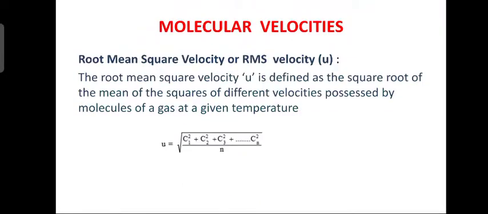Next slide. Root mean square velocity. The third one is root mean square velocity, represented by the symbol u. Root mean square velocity is defined as the square root of the mean of the squares of the different velocities possessed by the molecules of a gas at a given temperature. The mathematical representation: u is equal to the square root of the sum of the squares, c1 square, c2 square, added, and then take the mean, therefore divided by n. So this is known as root mean square velocity.